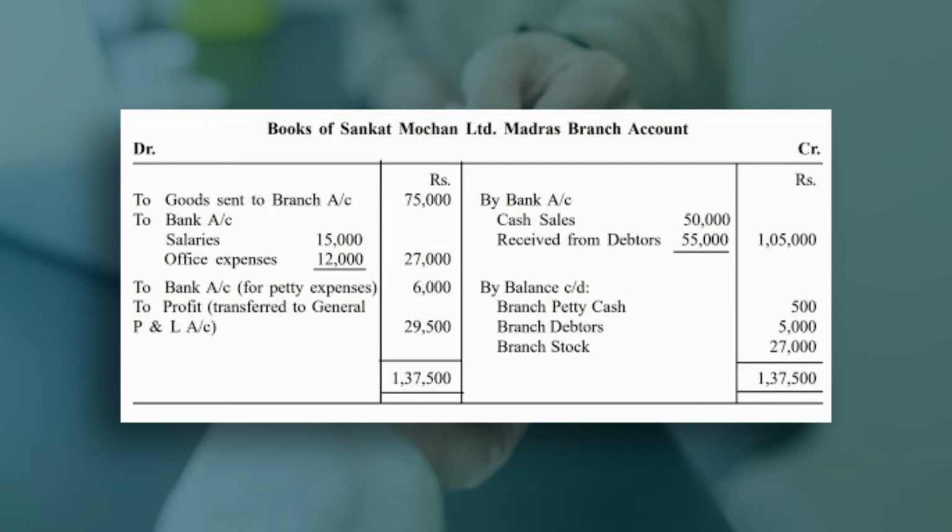Now come to the credit side, by bank account. This is the cash sales. This amount of rupees 50,000 is on account of cash sales made by the branch. Then 50,000 received from debtors. This amount of rupees 50,000 has not been provided in the question, but very easily we can locate this figure with the help of preparing the debtors account. So let us now first prepare the debtor account.